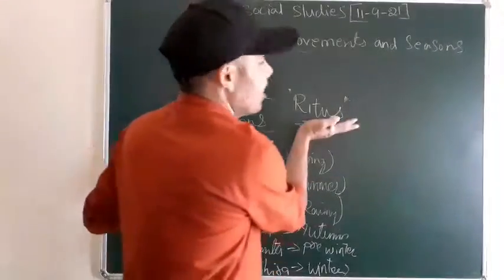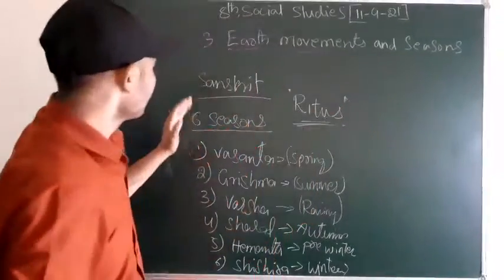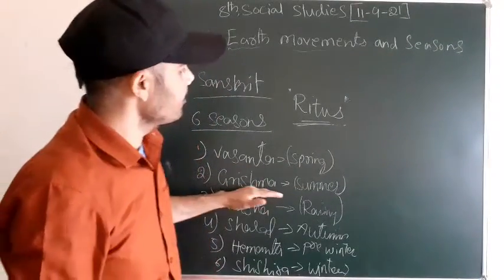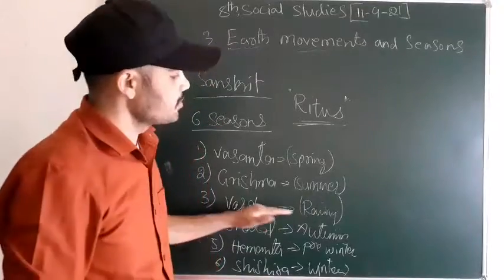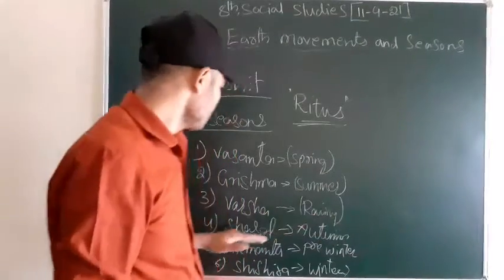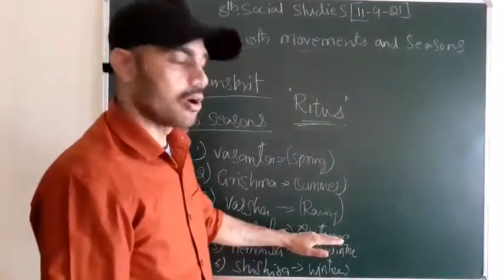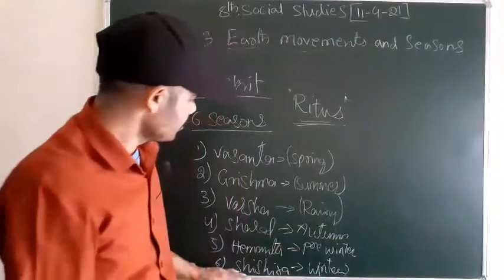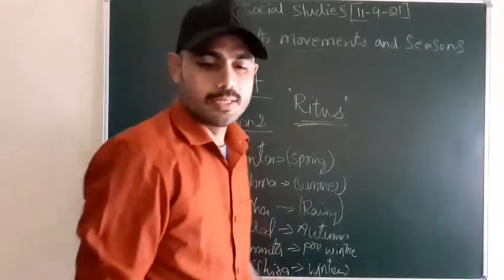According to Sanskrit literature, we are divided into 6 seasons. We call them the ritus. What are they? Vasanta, it means spring. Next, Grishma, it means summer. Varsha, it means rainy, or you can say the monsoon. And Sharad, it's the autumn. And Hemanta, it's the pre-winter, before the winter. And Shishira, it's called the winter season.